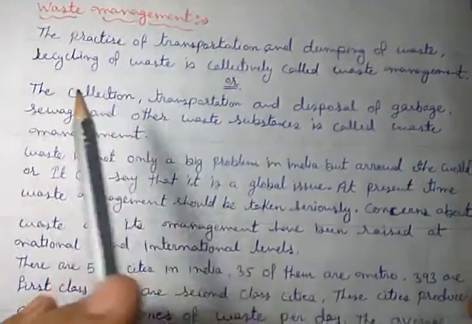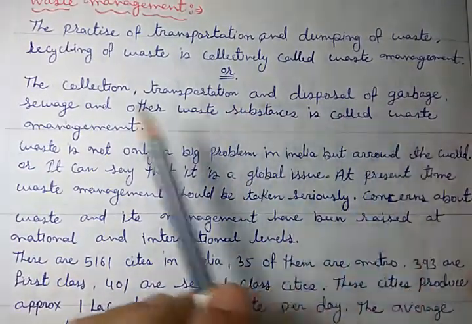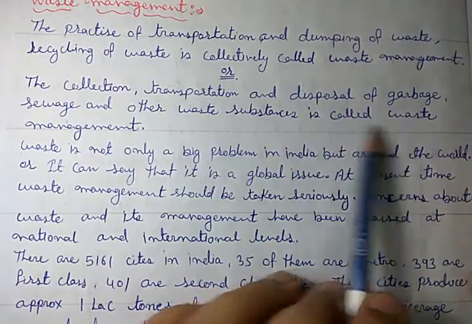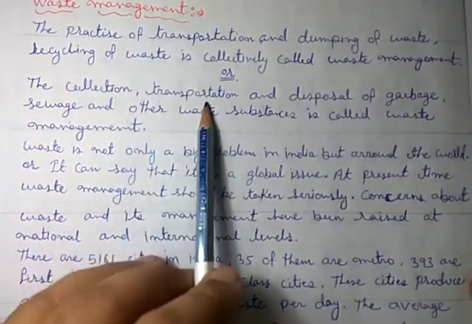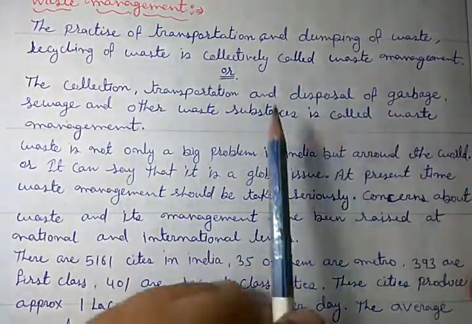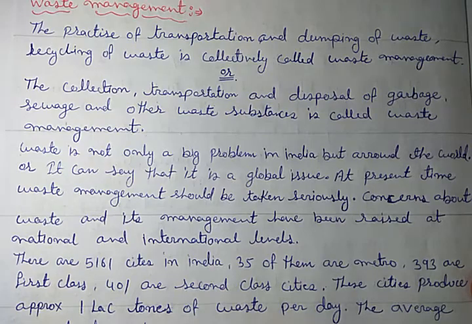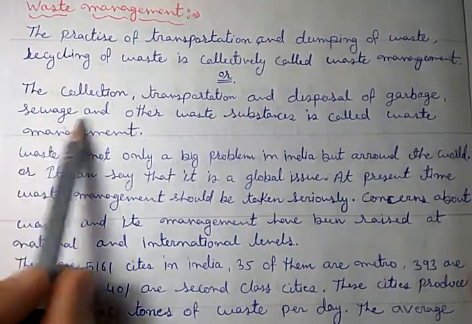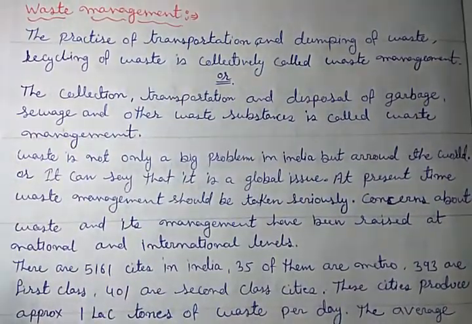Or we can also say that the collection, transportation, and disposal of waste, sewage, and other waste substances is called waste management. Collection from our houses, transportation, and disposal, that means either we are burning it, or filling it in a landfill, or doing anything else with the garbage, sewage, and other substances, is known as waste management.